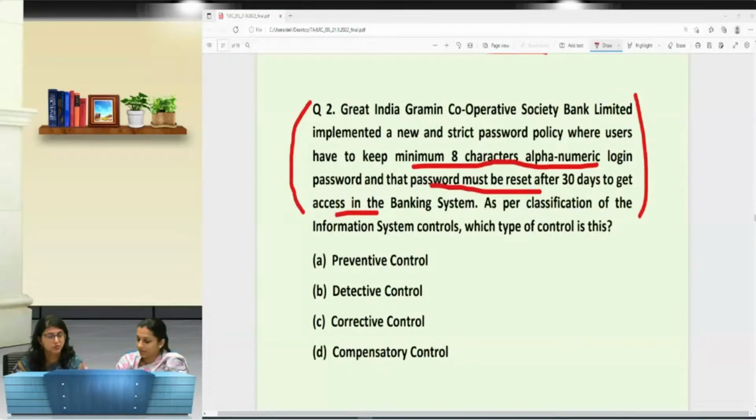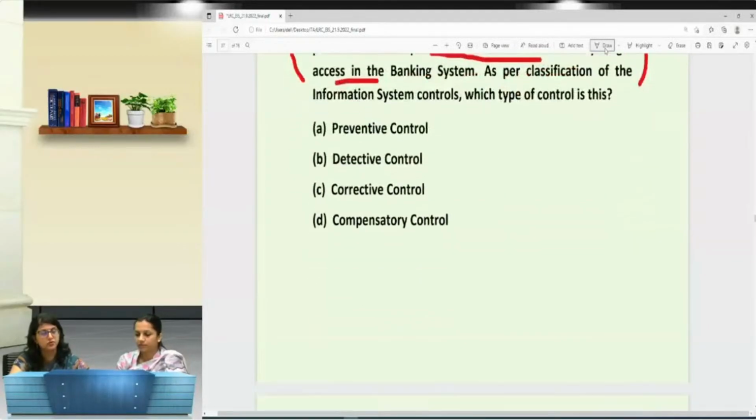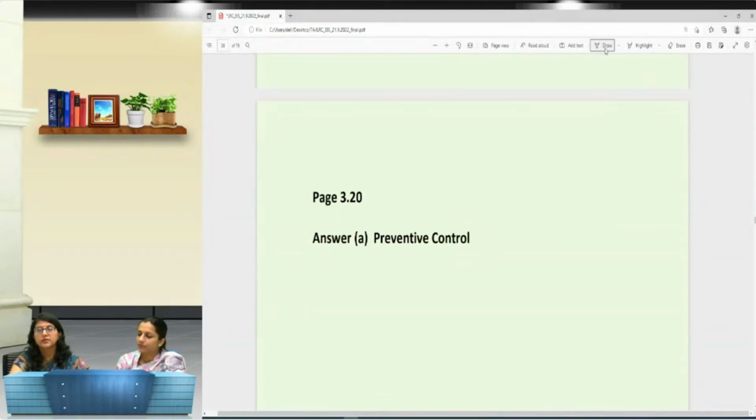So I don't think I need to provide you any clarity on this particular thing. The answer is preventive, because this is the password policy that would prevent a hacker from entering into anybody's login. So only the authorized users can be entering into the system, right?